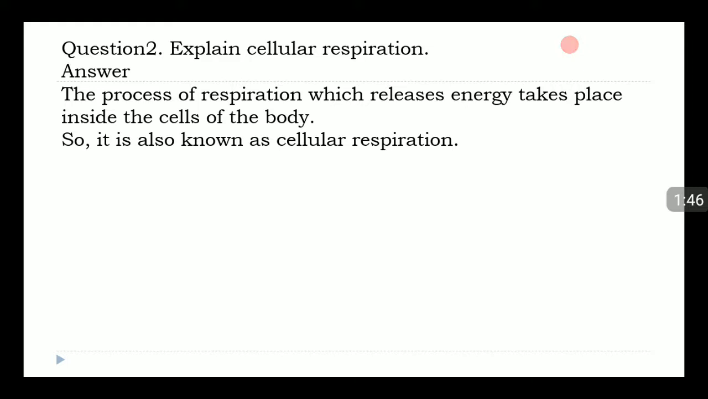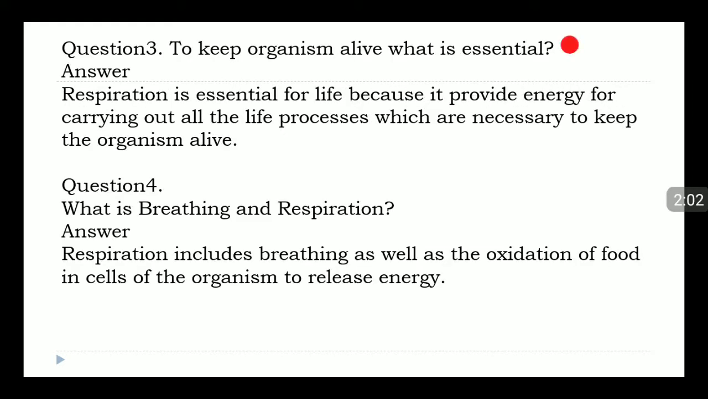Question 2. Explain cellular respiration. Answer. The process of respiration which releases energy takes place inside the cells of the body. So, it is also known as cellular respiration. Question 3. To keep an organism alive, what is essential? Answer. Respiration is essential for life because it provides energy for carrying out all the life processes which are necessary to keep the organism alive.